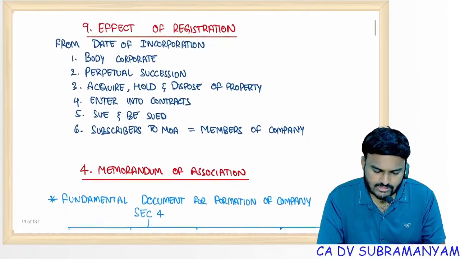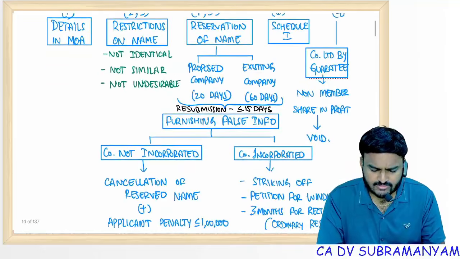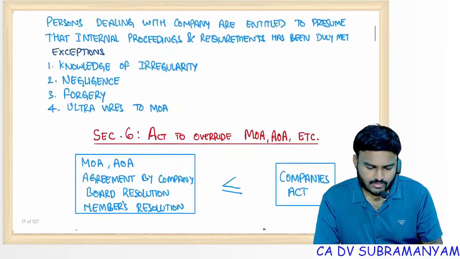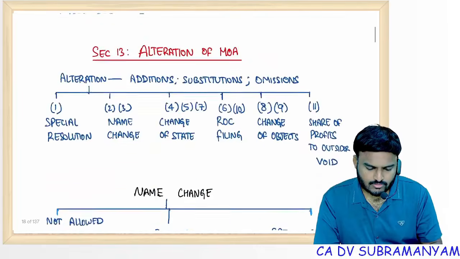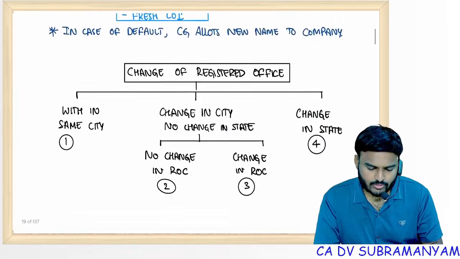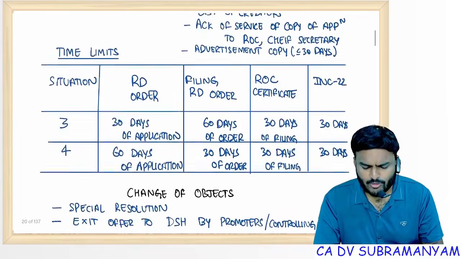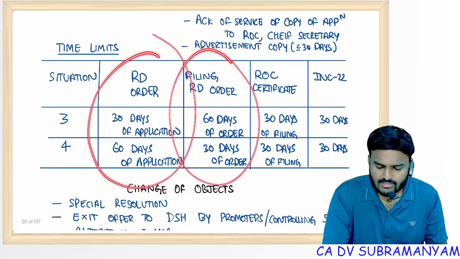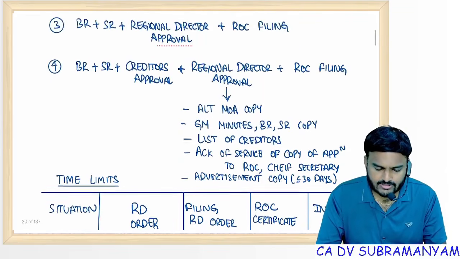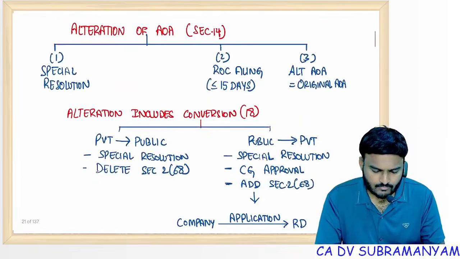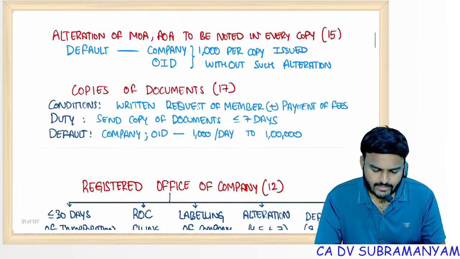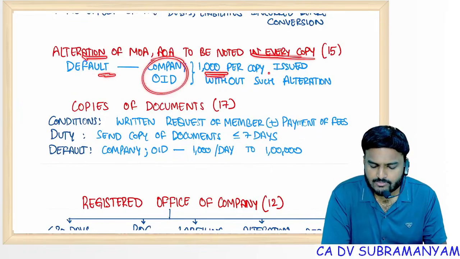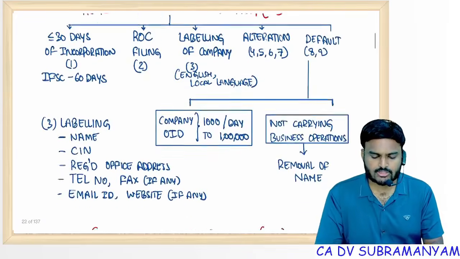So conversion of section 8 company, just give one time reading, enough. So alteration to be noted. That point is also a normal point only, not a tricky point. Time limits you can see here. RD order, filing RD order with ROC, certificate. Clear? Fine. Alteration to be noted in every copy, or else the company officer in default will get a punishment, 1000 per copy issued without such alteration.